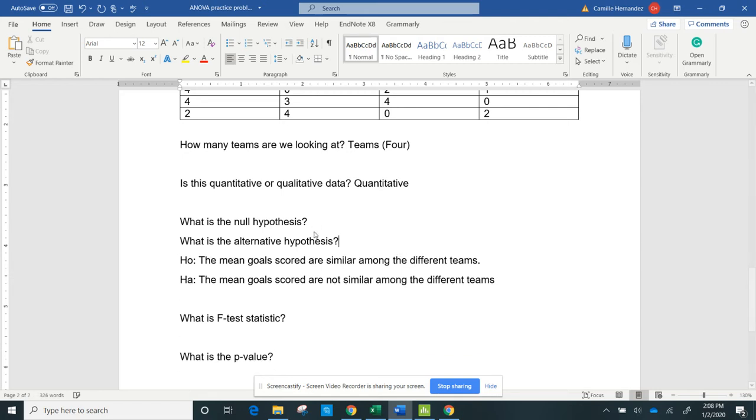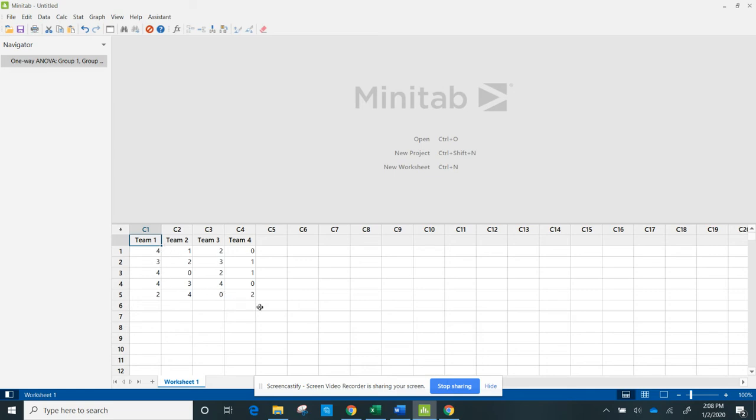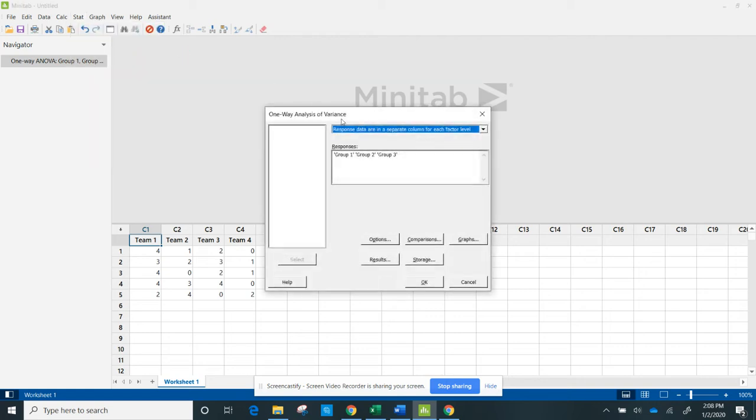Okay, so the next thing it wants to know is my F statistic and my p-value. I go to Minitab. I already have my teams in there. I just copied and pasted the data. I go to Stat. I go to ANOVA, one way, and I need to go here. When you do this, the default might be like this. Well, I can't do this because remember when I did that, my data was in one column and the categories were in the next column. So if I do it with this, response data are in separate columns for each factor. Now I can see there's team 1, team 2, team 3, team 4.